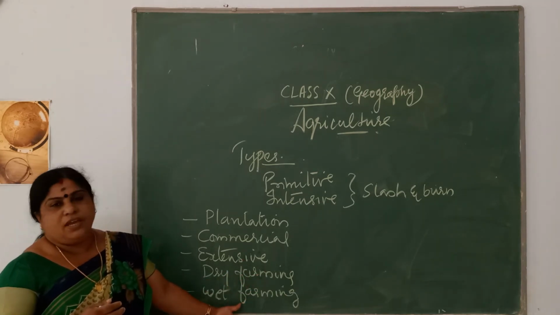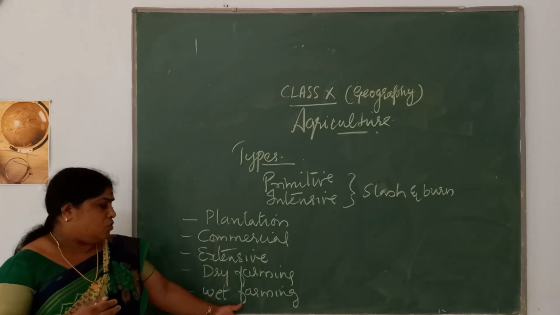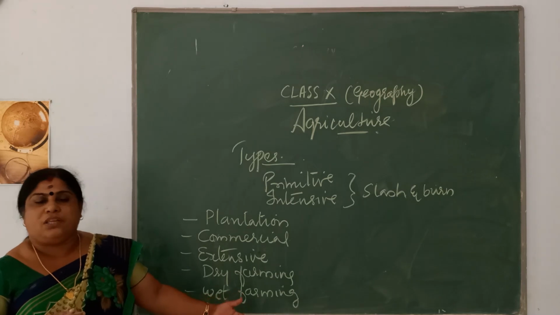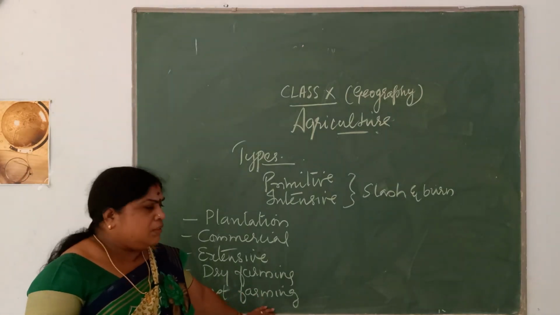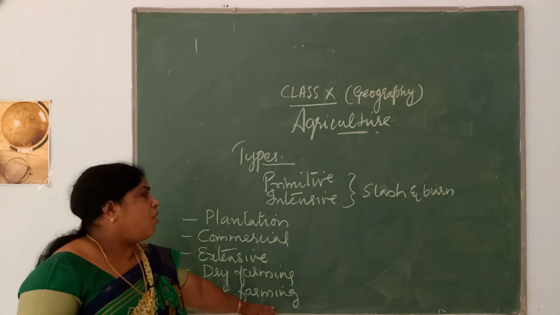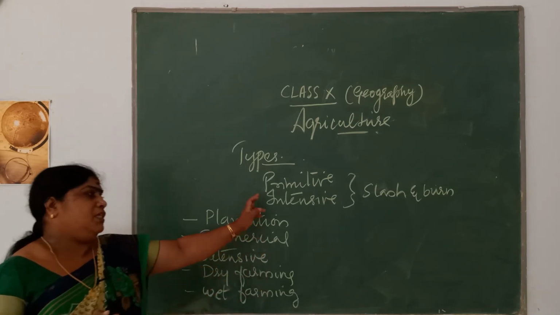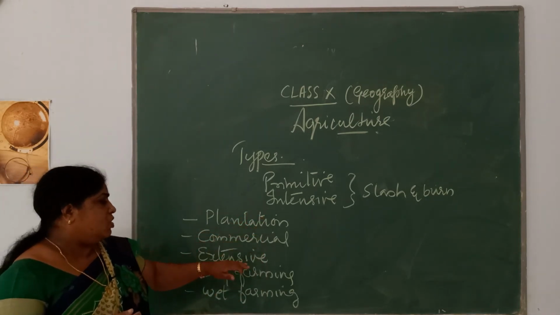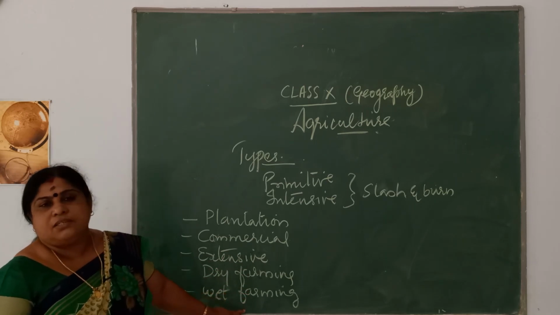Now next is wet farming. Wet farming depends upon rainfall or the monsoon. So according to the rainfall that we get, crops will be cultivated. That is called wet farming. So these are the different types of farming: primitive, intensive, plantation agriculture, commercial farming, extensive, dry farming and wet farming.